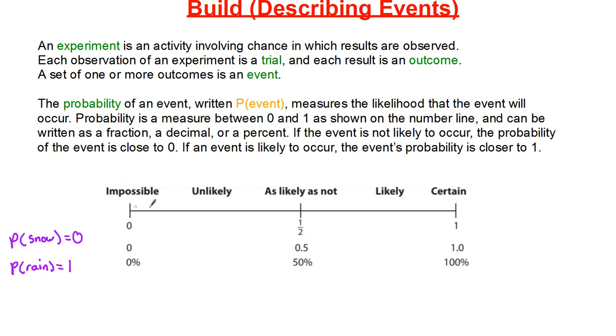Now, in between here, we have unlikely, which is in between 0 and a half, and then we have as likely as not, which is basically saying it's equally unlikely and equally likely. We have likely, that ranges from 1/2 to 1, and then we have certain. Certain means that it's going to happen for sure. Okay, so think about this number line as we go through this entire unit.